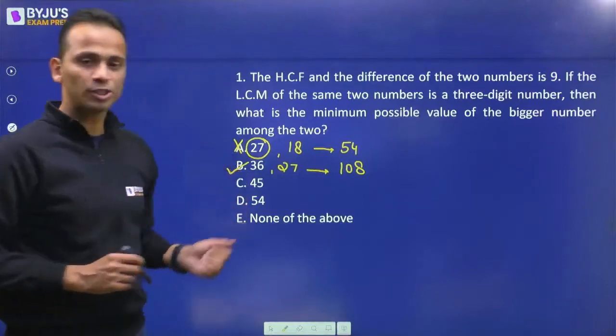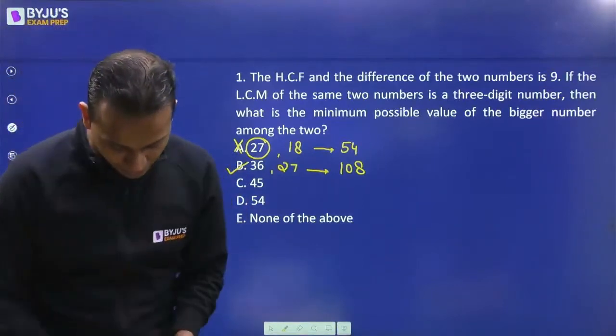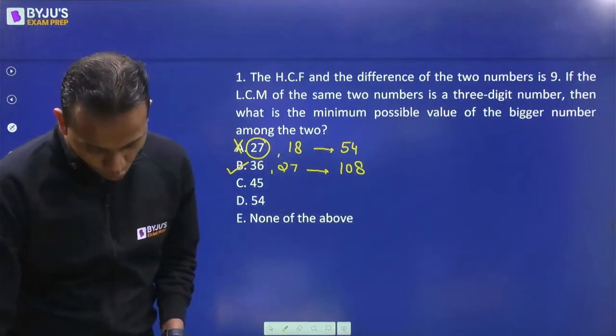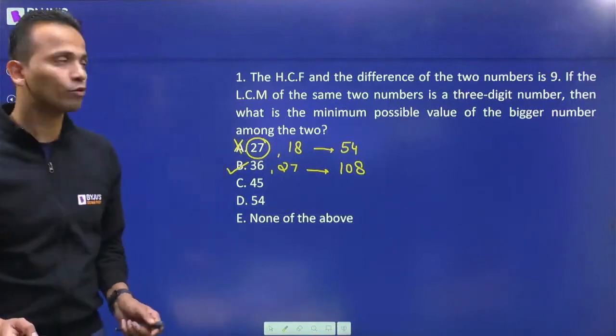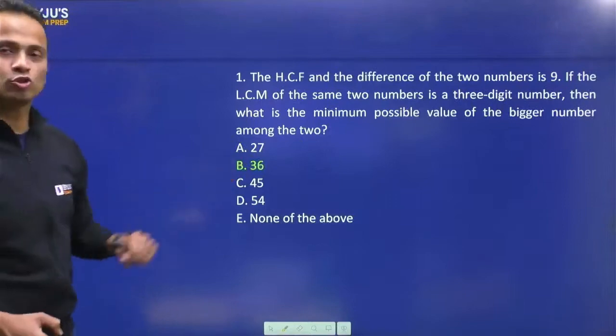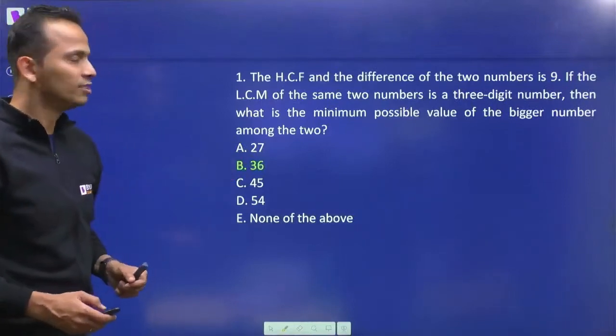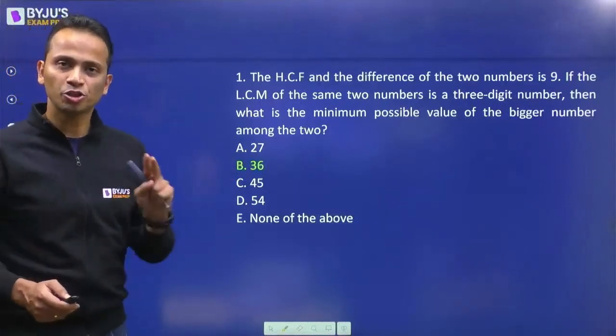Okay, so option B, correctly given by Priyanshi, Vijay, Vrinda, and Keshav. All 4 of you have given the correct answer. So 36 is the correct answer of this question. Let's move on to our next question, question number 2.